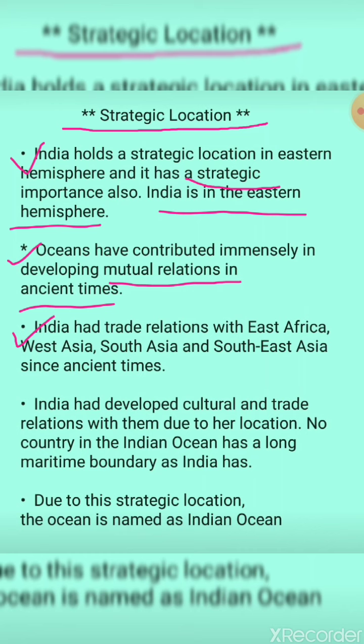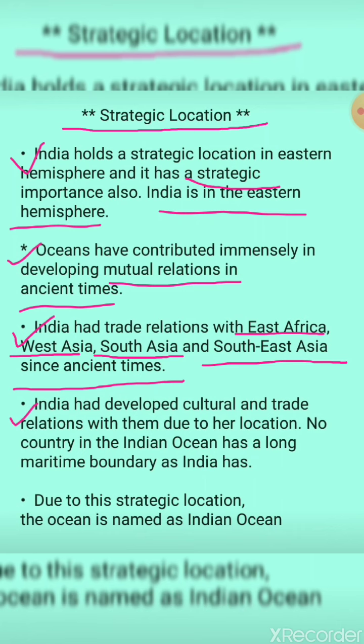Next point. India had trade relations with East Africa, West Asia, South Asia, Southeast Asia since ancient time. We have seen in the first chapter, I explained that European people came to India for what? That is for trade, right? So we can understand how good a relation India has with the other continents and even the other countries of Asia from ancient time.